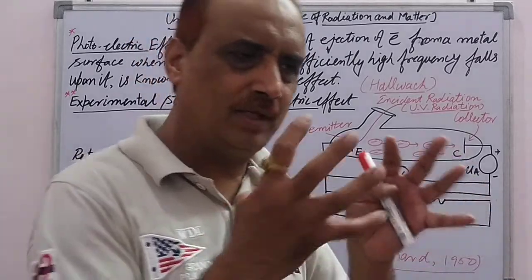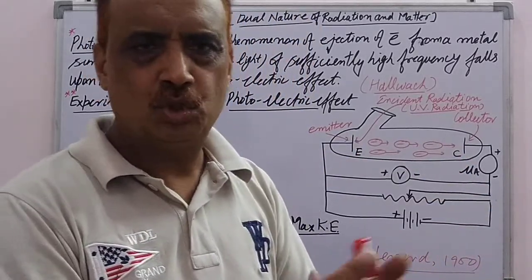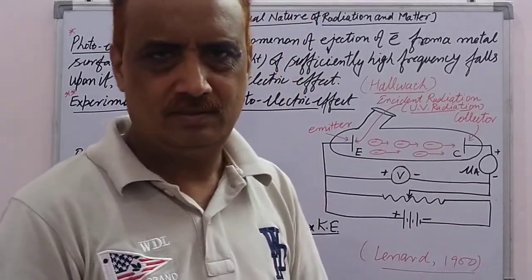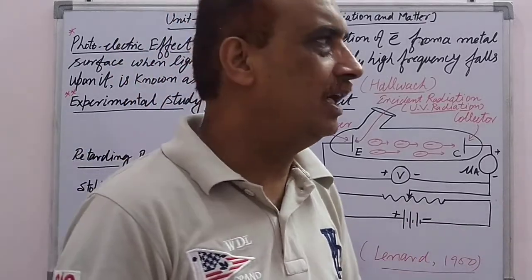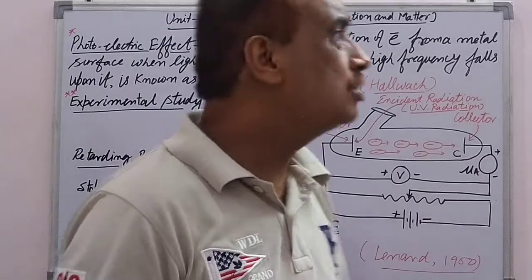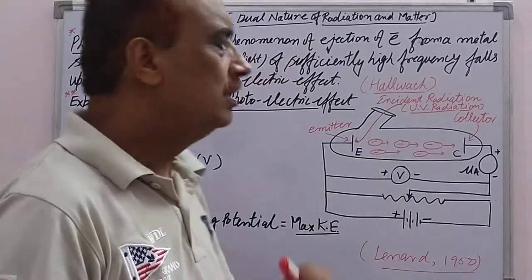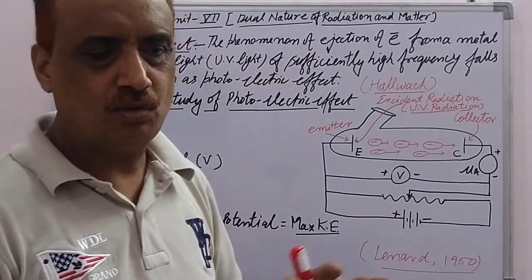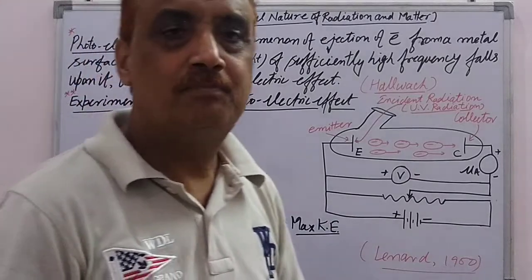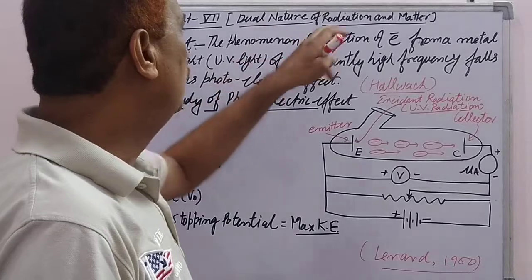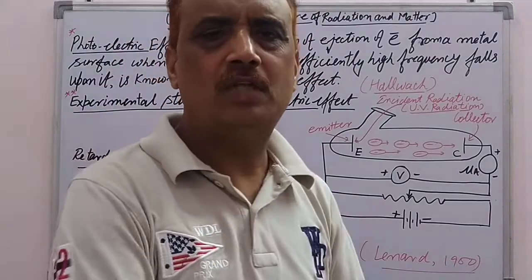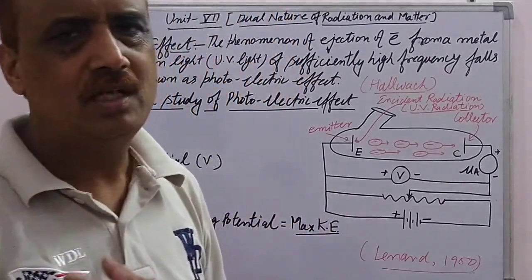So if a radiation shows two types of nature, wave nature and particle nature, we can say that the radiation shows the dual nature of radiation. They show two types of behavior, and that is known as the dual nature of radiation. Dual means two types of nature.